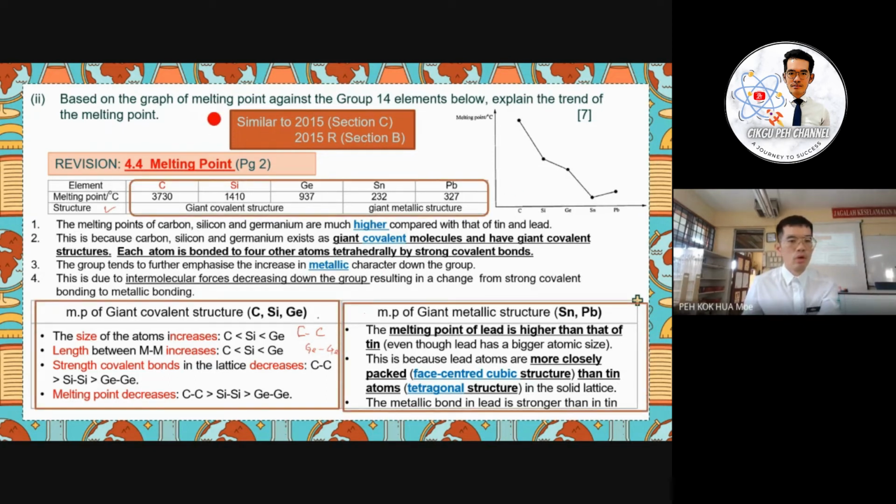We have to discuss the giant covalent structure, where we discuss the size, the bond length, and the strength of the covalent bond. And we discuss tin and lead, the metallic structure, and why lead has an unexpectedly higher melting point, where it is actually bigger compared to tin, because the face centered cubic structure makes it more closely packed together, and the melting point for lead will be higher.